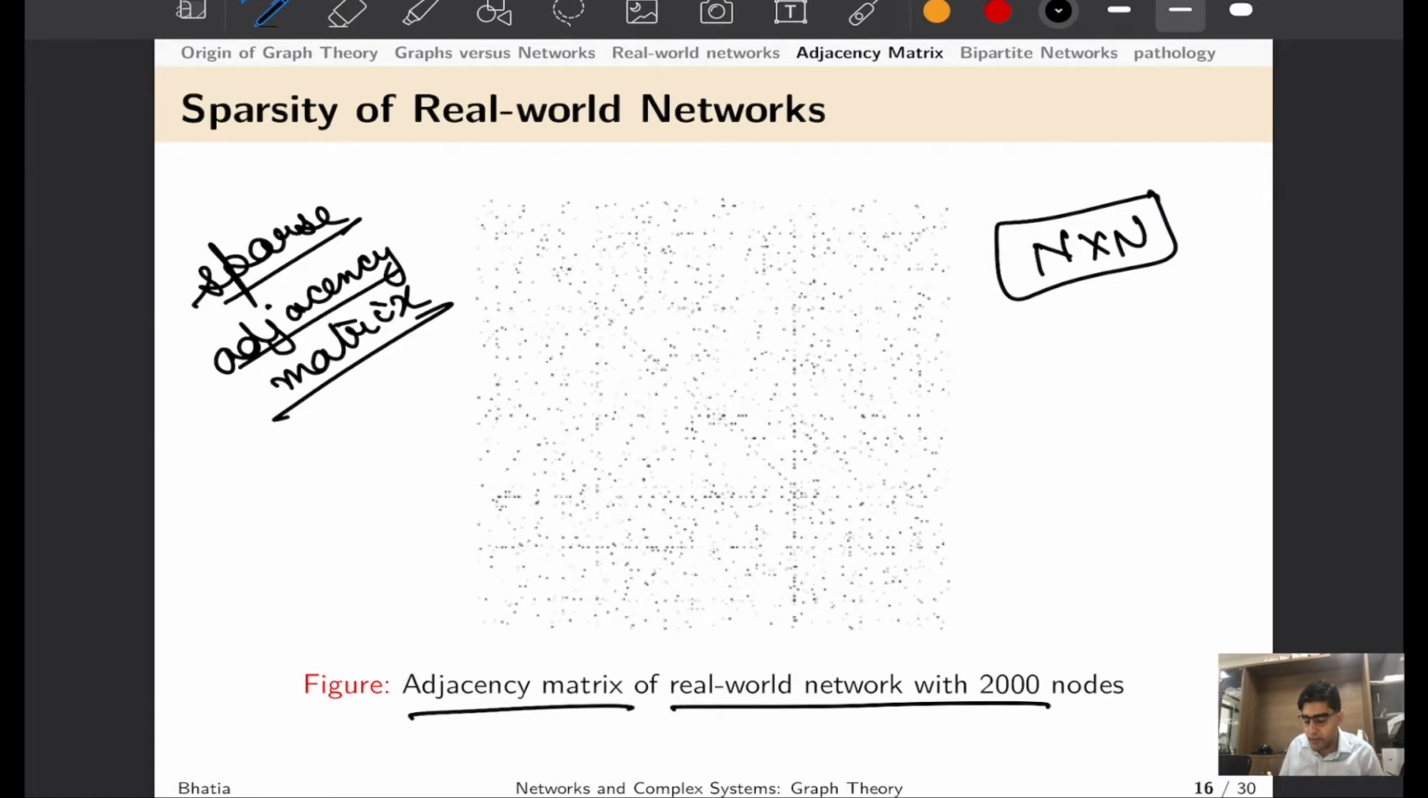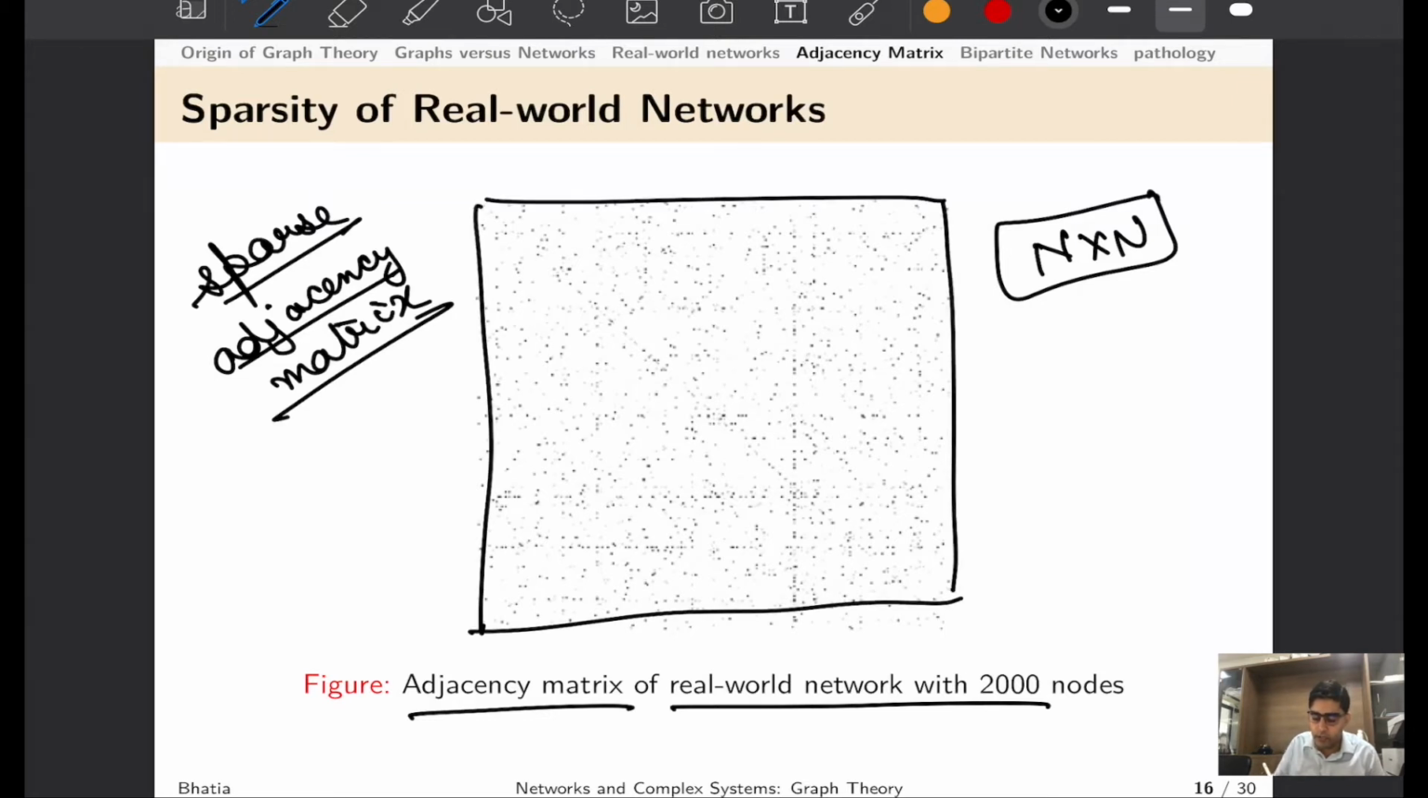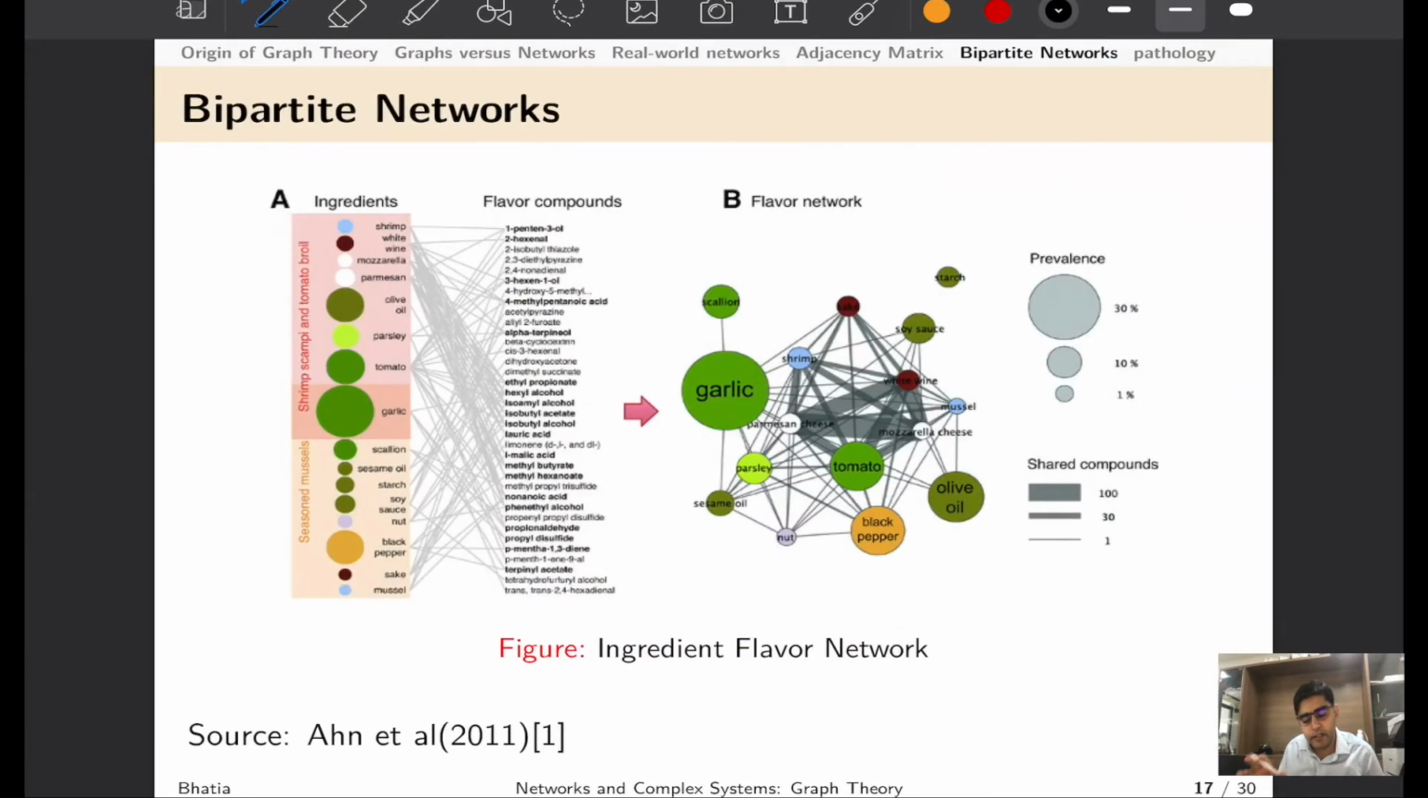Now this is an adjacency matrix of a real world network, which is a protein-protein interaction network, which has around 2000 nodes. And you see that if this is the box where you have to put dots, these dots are scarce. They are distant apart from each other, and you see there is a lot of white space in the box that I have drawn, highlighting that if you visualize a real world network in the form of a matrix, it is going to be sparse with lots of zeros.